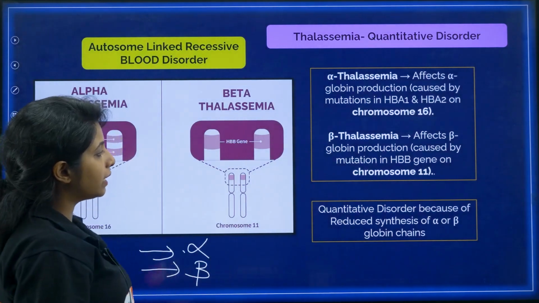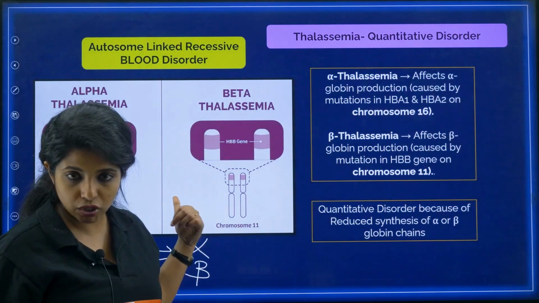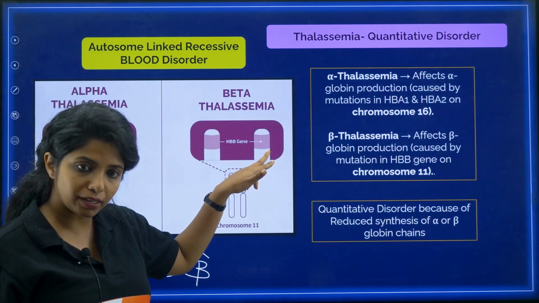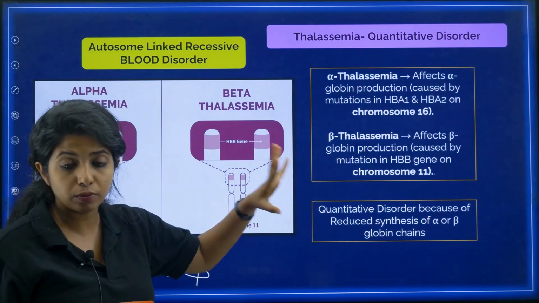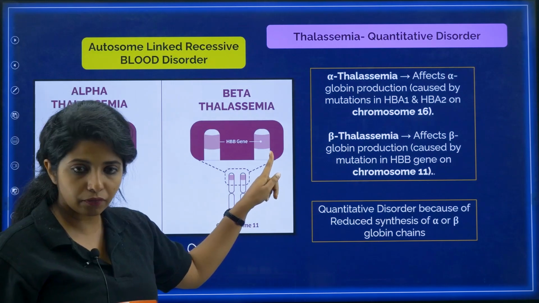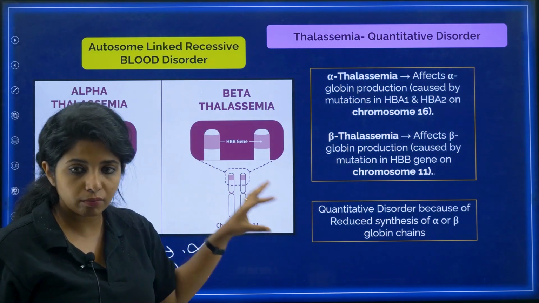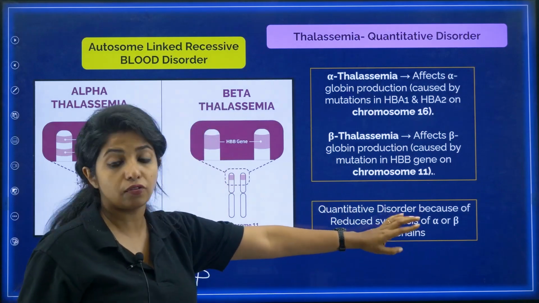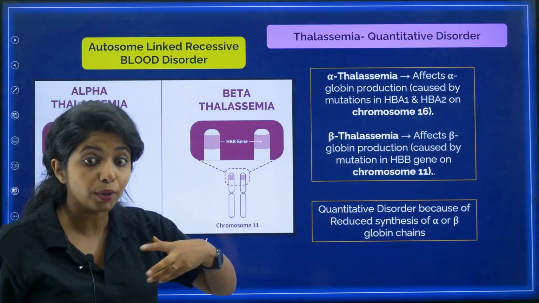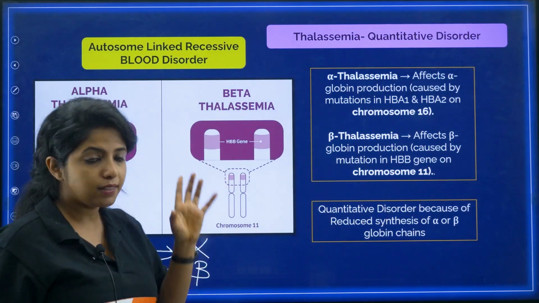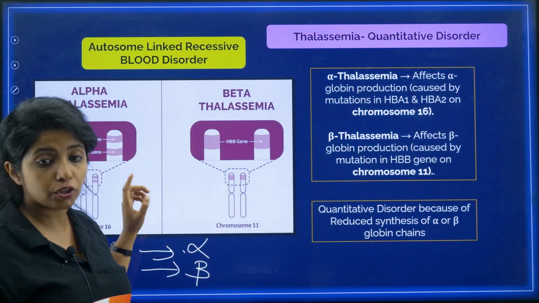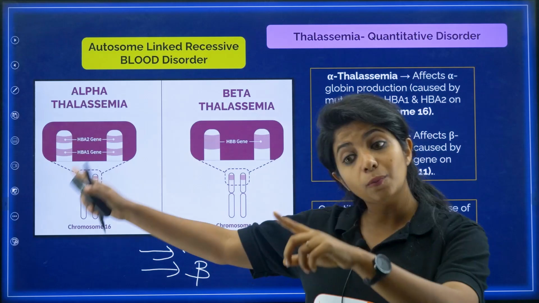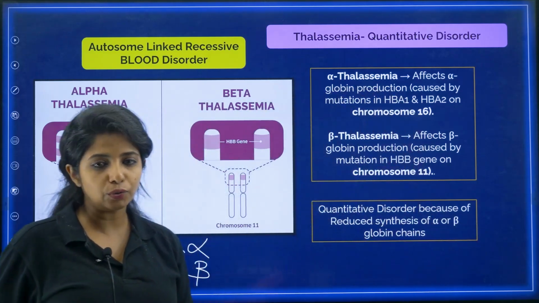When you talk about beta thalassemia, it's on chromosome number 11, as we just studied, and there is only one gene having 2 alleles. Either 2 alleles will be affected, which means no beta globin chain will be produced, or one allele can be affected, which means some amount of beta globin chain will still be produced. So here it is a quantitative disorder. Why? Because of the reduced synthesis of alpha or beta globin chains. Got it? This is again an autosome linked disorder because you're talking about the 11th and the 16th chromosome. The sex chromosomes are the 23rd pair of chromosomes. They have nothing to do over here.